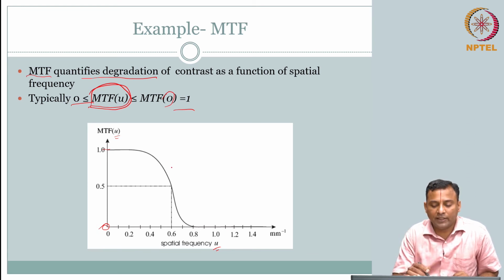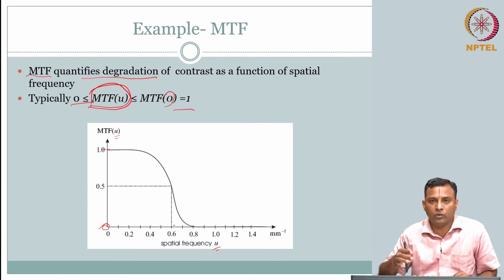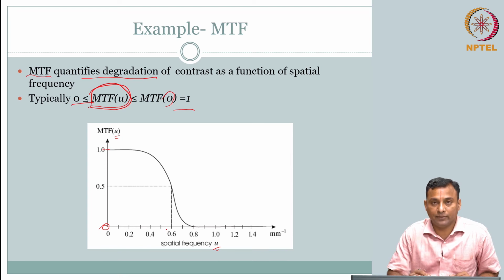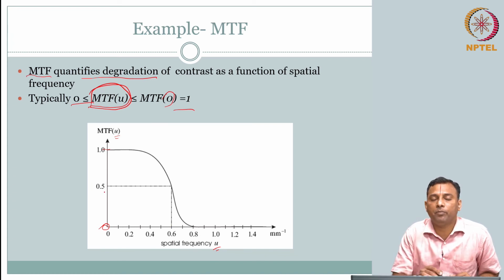After a certain point, here for example after 0.6, if the frequency of that oscillation, black to white to black to white, the oscillations in the thing, gets faster than 0.6 millimeter inverse, already I see a drop of 50% of the value.